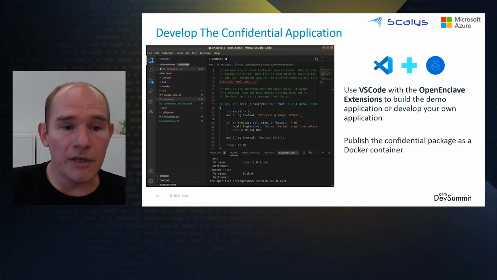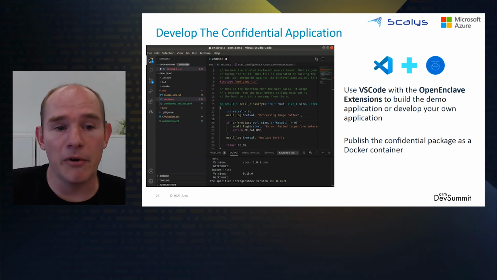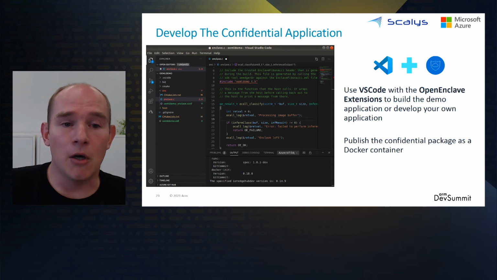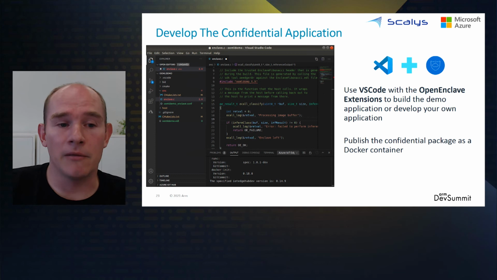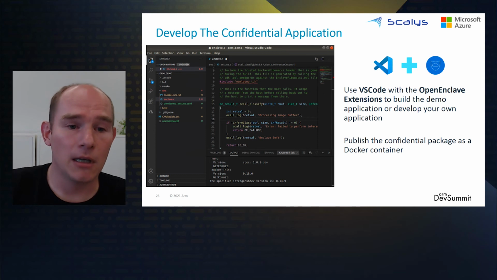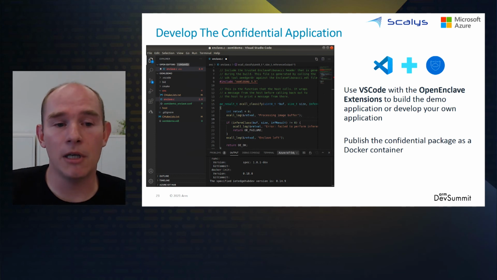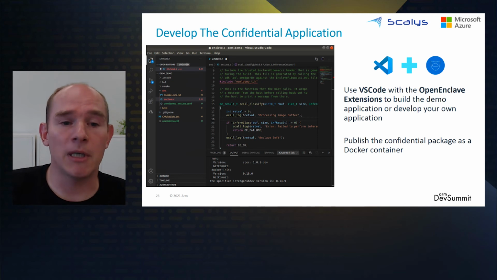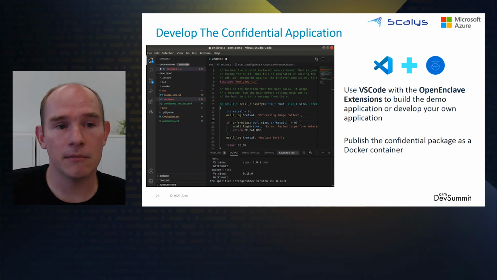So with the Visual Studio IDE, we provide a development environment. It uses Azure IoT and Open Enclave plugins to get a uniform and familiar development environment. The application can be debugged and tested locally using QEMU and similarly deployed to the actual target device.